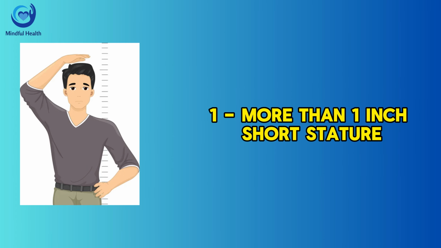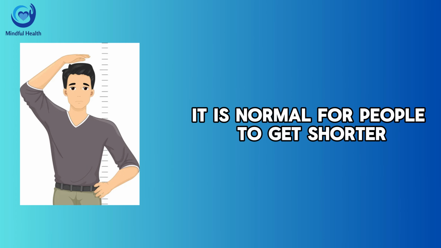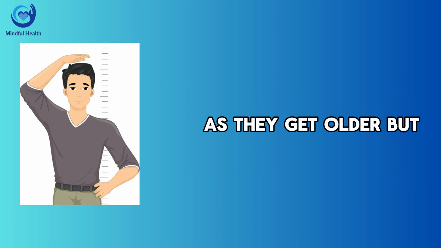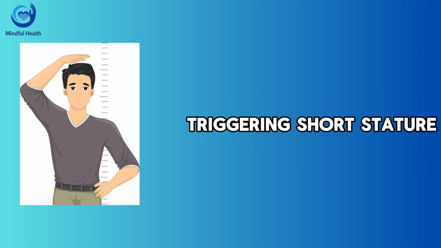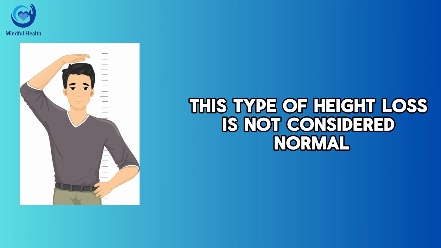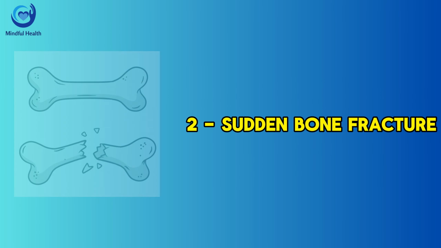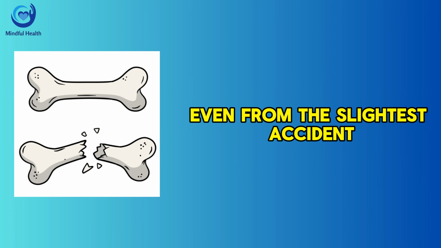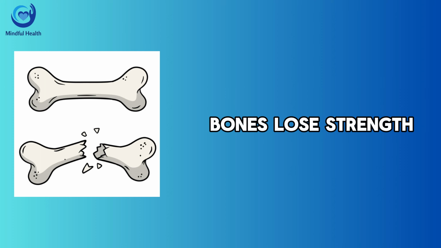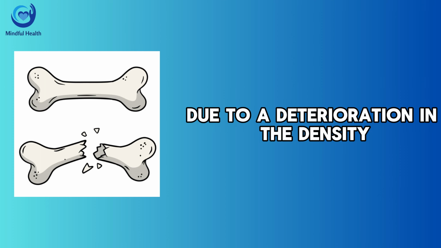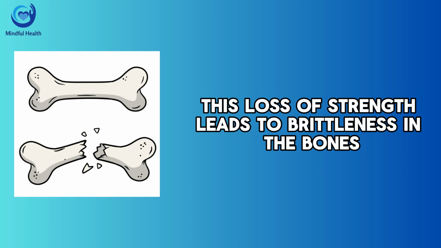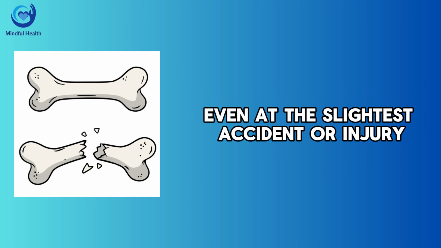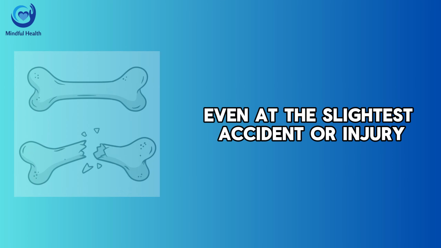1. More than 1 inch short stature. It is normal for people to get shorter as they get older, but a loss of more than 1 inch could mean that osteoporosis is causing bones in the spine to break, triggering short stature. This type of height loss is not considered normal. 2. Sudden bone fracture even from the slightest accident. Bones lose strength due to a deterioration in the density and quality of bone mass. This loss of strength leads to brittleness in the bones, and people start to break their bones even at the slightest accident or injury.